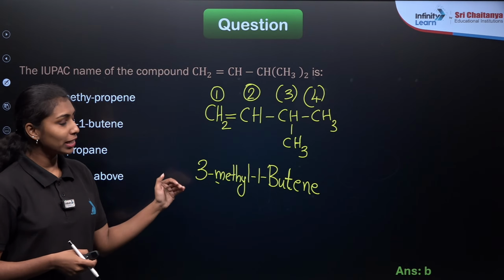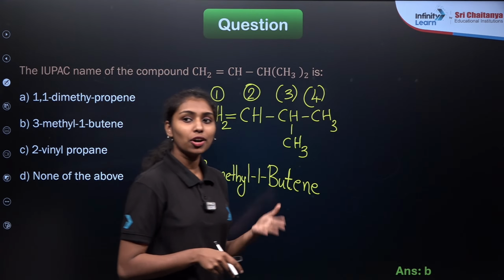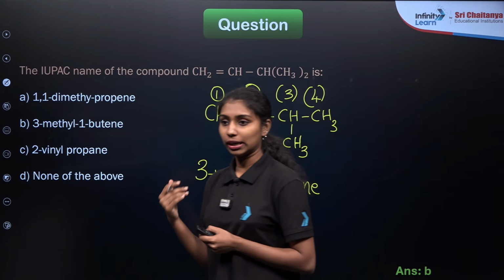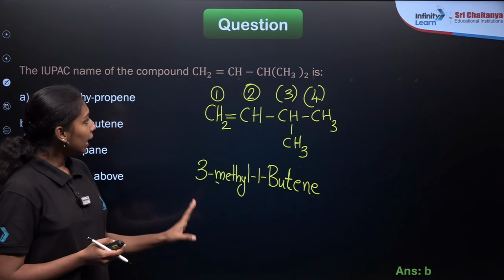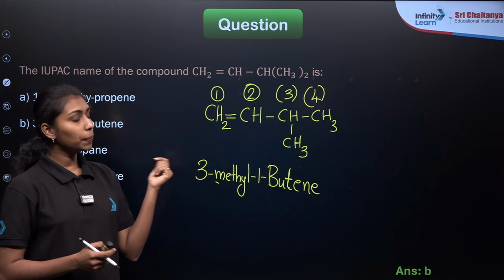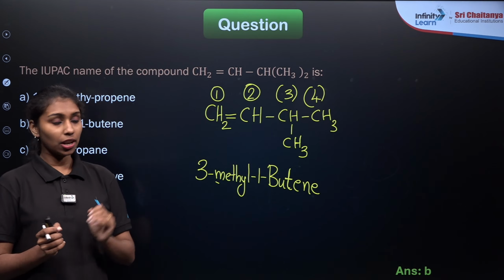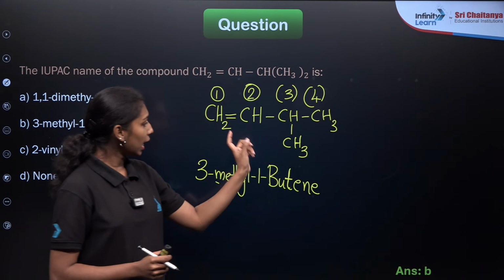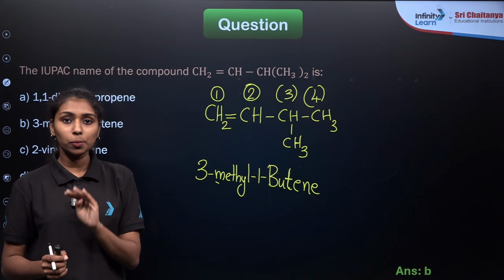Yes, for both the NEET and JEE exams, this is the basic part of organic chemistry: how to name an organic compound. So I'm explaining it once again for those who are not getting the idea. First, we need to identify the longest carbon chain. If you draw the structure like this, there are 4 carbons present.